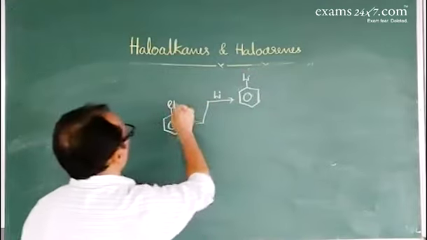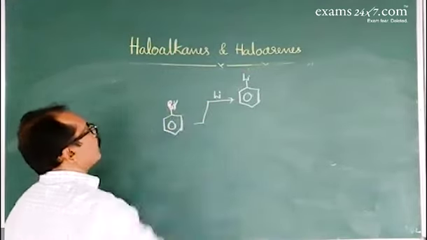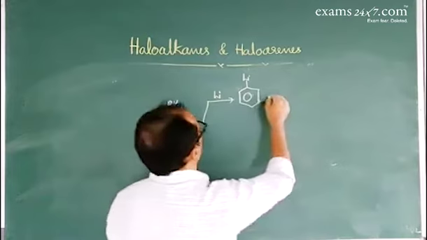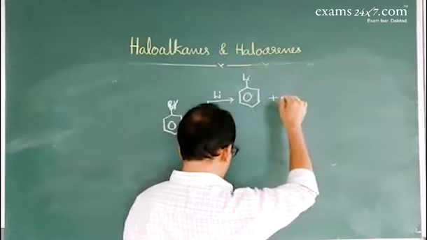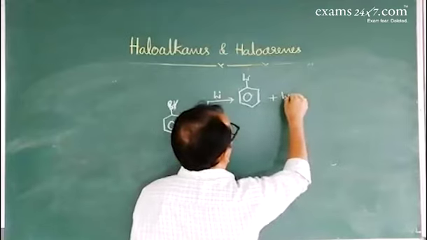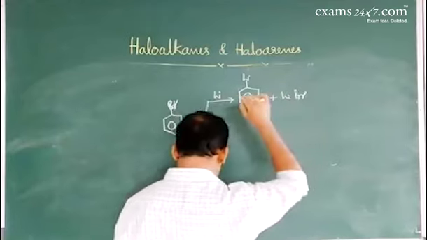Here, instead of the chloro group, we can take the bromo group also, bromobenzene. And as the byproduct, lithium bromide is formed.